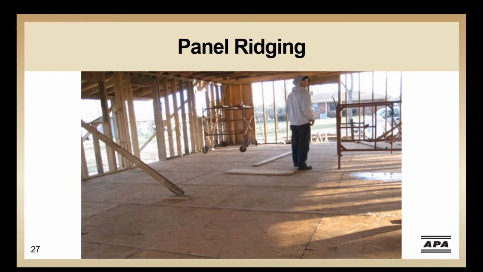One factor that can influence the flatness of the floor is panel ridging. Panel ridging can occur along panel edges because of heightened moisture content in the panels from various sources, including direct exposure to rain or snow, or heightened moisture over crawl spaces. Oriented strand board panels exposed to moisture conditions for extended periods may exhibit thickness swell, typically near the panel edges. Paying attention to these moisture sources can help minimize panel ridging. Tests show, however, that such swelling does not result in any loss to structural capacity of the panel after it dries to an in-service moisture condition. But if it does occur, it can be easily fixed by sanding the edges.